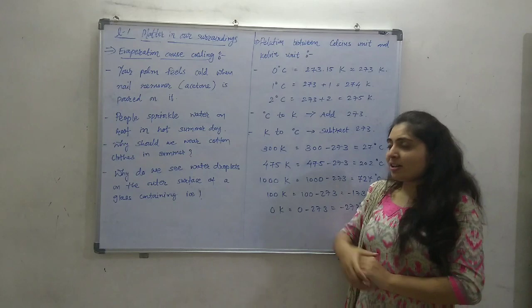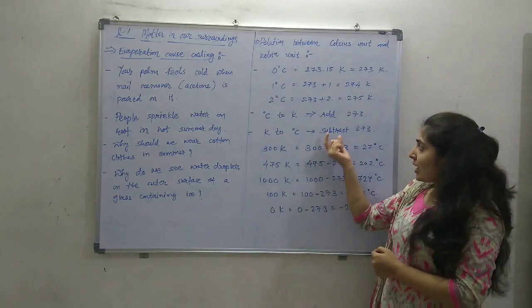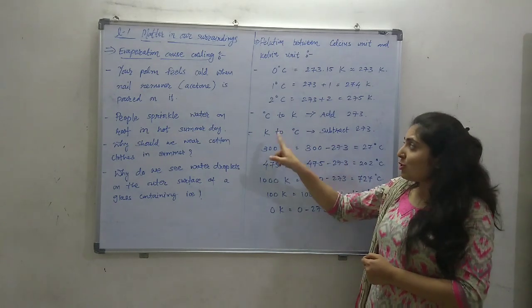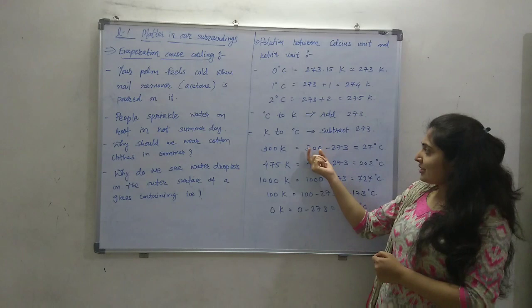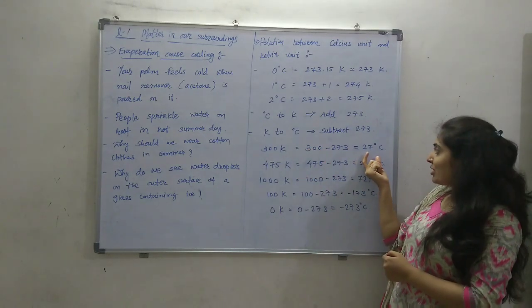Like, it is given 300 Kelvin, how many degrees Celsius? I want to convert Kelvin into degrees Celsius, so I have to subtract 273. So 300 minus 273 is 27.